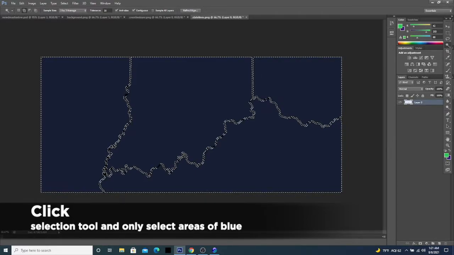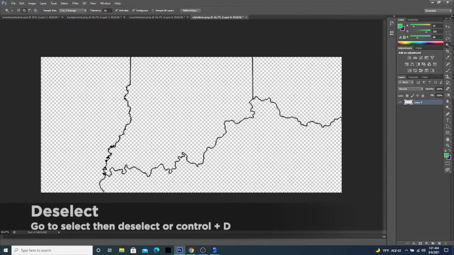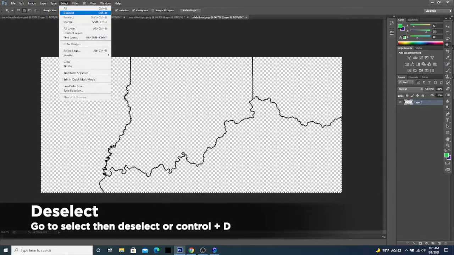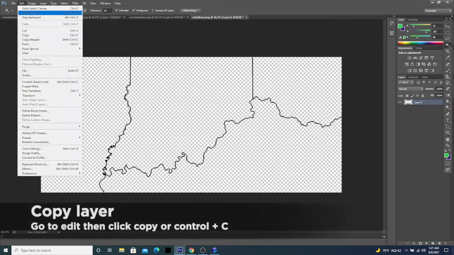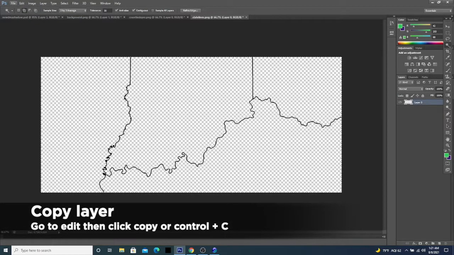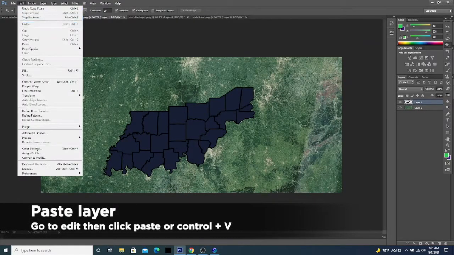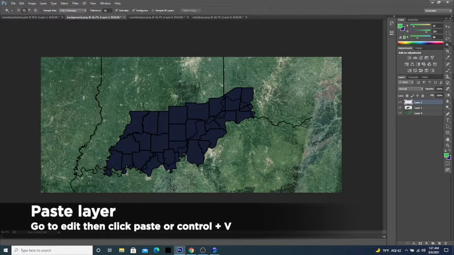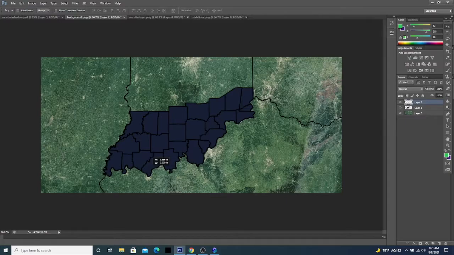Once you've done that, you're going to hit Delete to get rid of the background, and then go back up to Select and Deselect, and then Select All, and then you can go Edit and then Copy, or Control C. Then we go back to the background, and then you can either do Edit and then Paste, or Control V. And again, see how it's a little bit misaligned, and we can just drag that over and line that up like so.